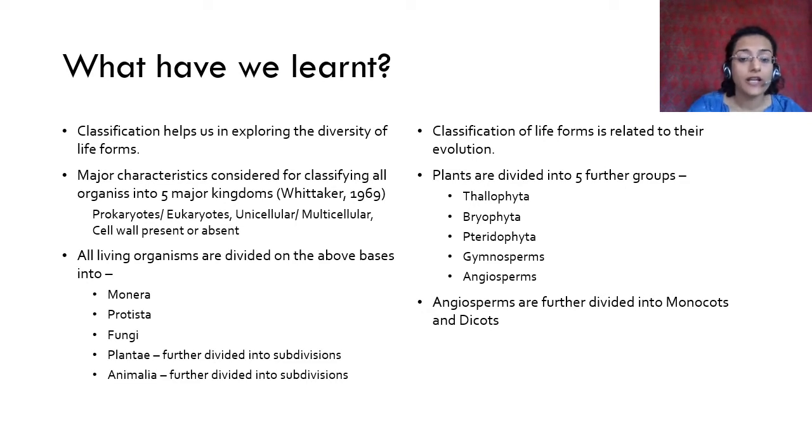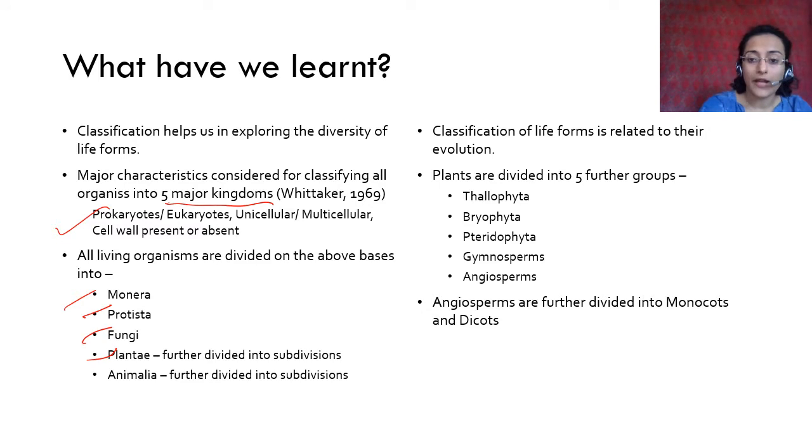We have seen that Robert Whittaker in 1969 divided the organisms into 5 major kingdoms, and he used these 3 things as the criteria: prokaryotic or eukaryotic, uni or multicellular, and cell wall present or absent. On the above basis, these were divided into these 5 classes. We have already studied Monera, Protista, Fungi, and Plantae, and here we are going to be doing Animalia.